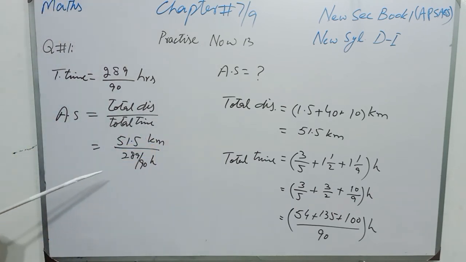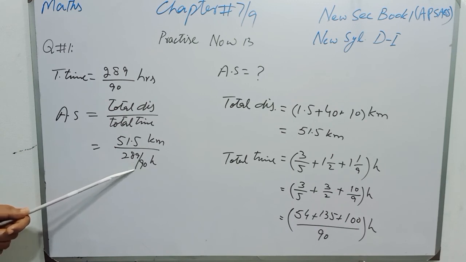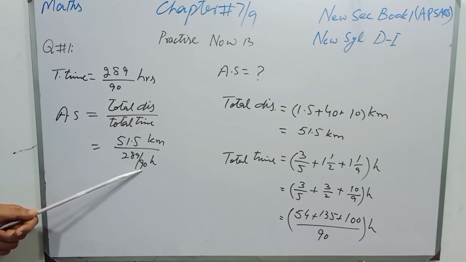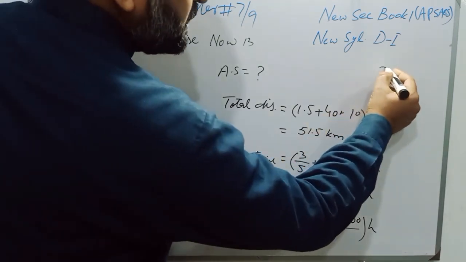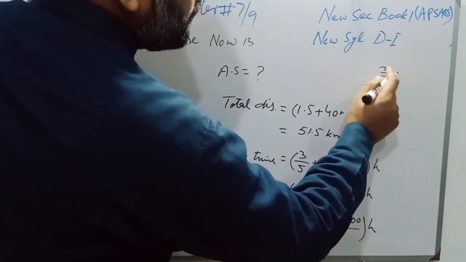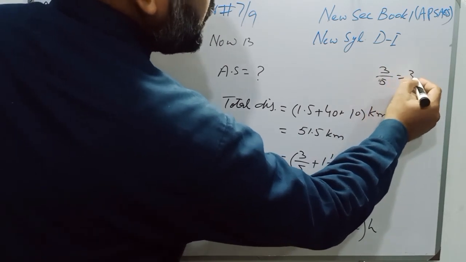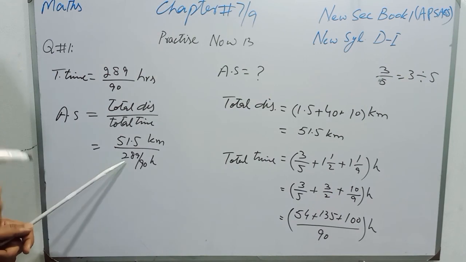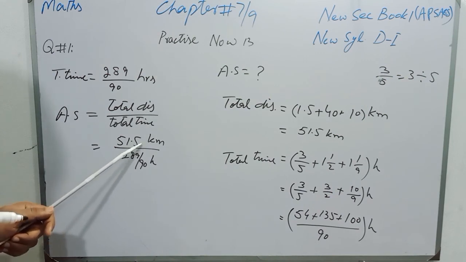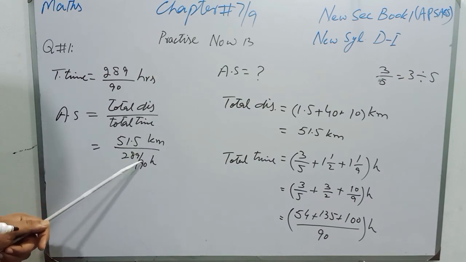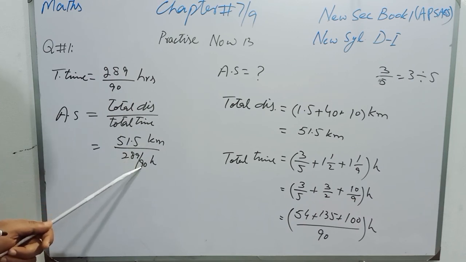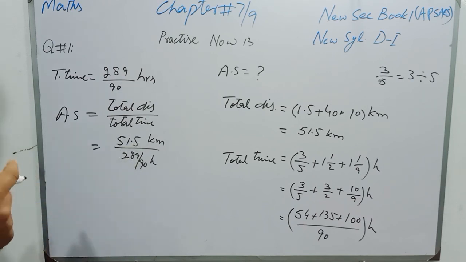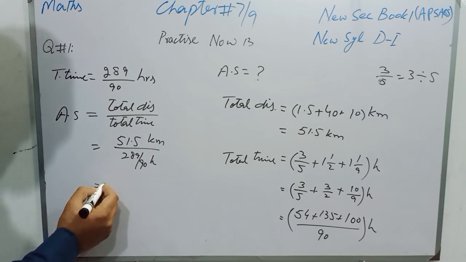Now students, keep in mind that if there is a denominator in the denominator, then that denominator will multiply with the numerator, because if it is written as 3 over 5, we can write it as 3 divided by 5. So students, the denominator will be written in division form, and then we will multiply it by taking reciprocal. So this 90 will multiply with 51.5, or you can write it as